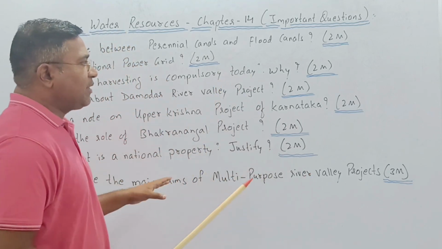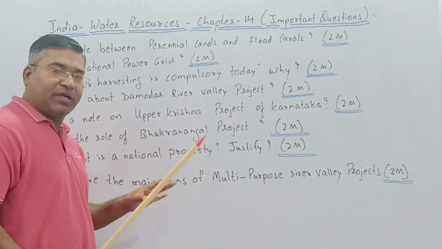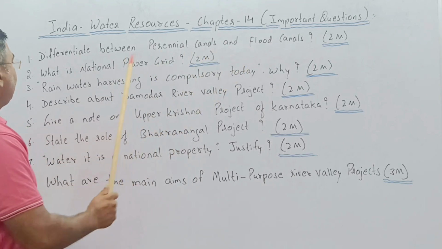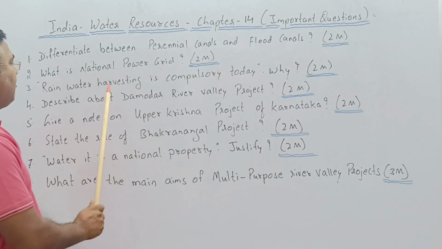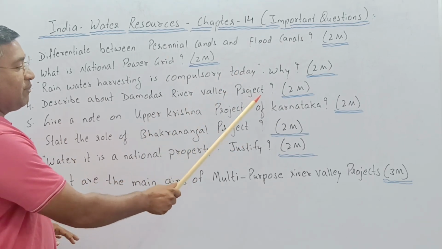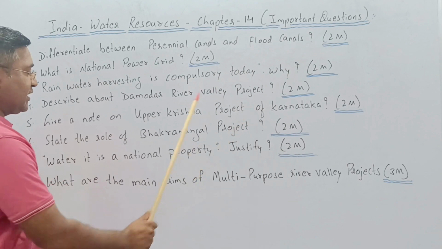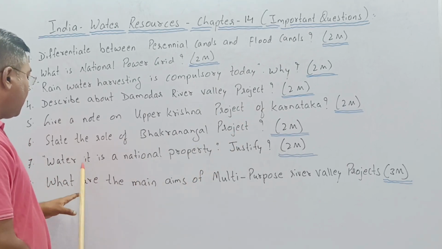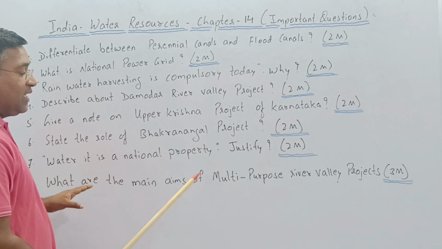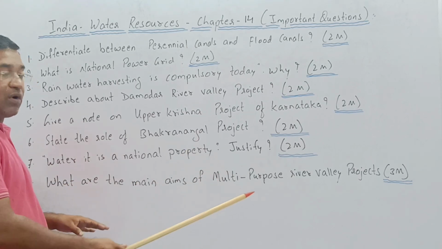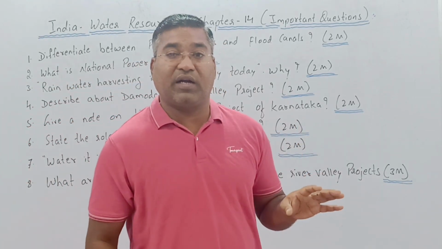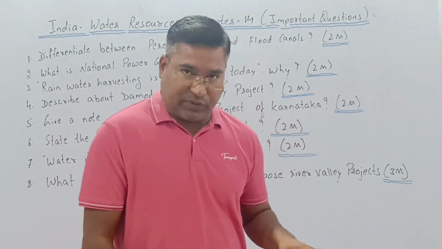In this way, from this chapter, these are some of the very important questions. I will repeat them. Differentiate between perennial canals and flood canals. What is the national power grid? Rainwater harvesting is compulsory today. Why? Describe the Damodar River Valley project. Upper Krishna project, Bhakra Nangal project. Moreover, water is a national property, justify, and what are the main aims of the multi-purpose river valley projects, for how many marks? For 3 marks. These are very important questions from this chapter called water resources.